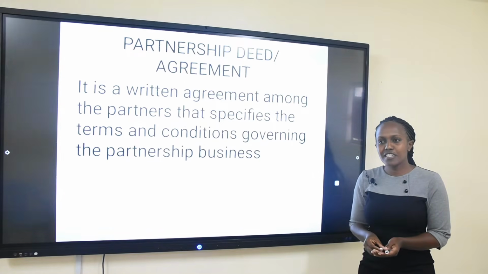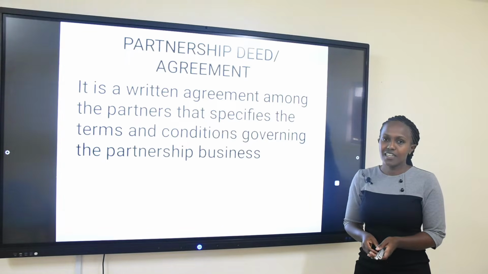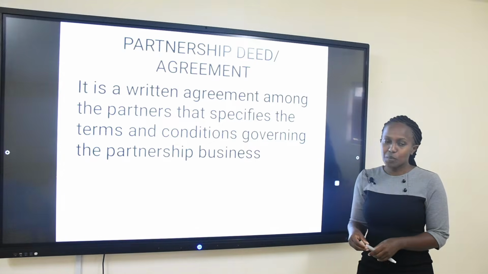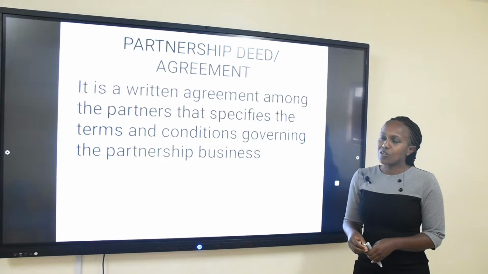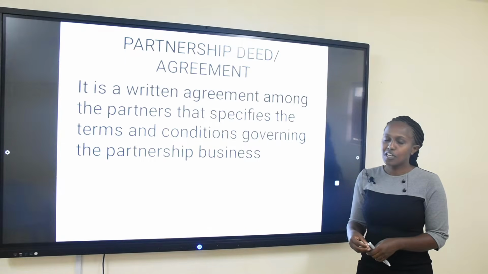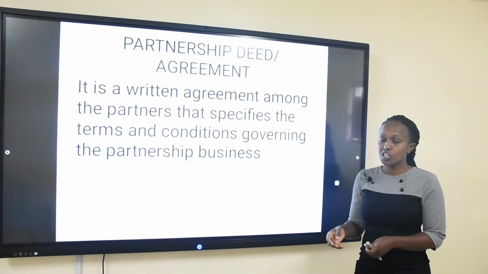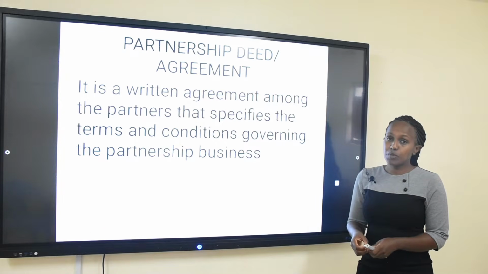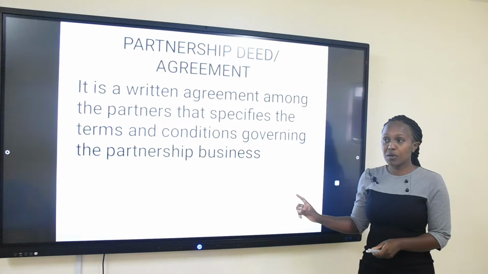This is an agreement in writing amongst the partners that is going to stipulate the terms and conditions of the partnership business. That is, what are the rules that are going to be governing their operations? They have to agree. It is very important that they agree and they put it in writing so that in future, when they have disputes, they can be able to refer to this partnership agreement or partnership deed.